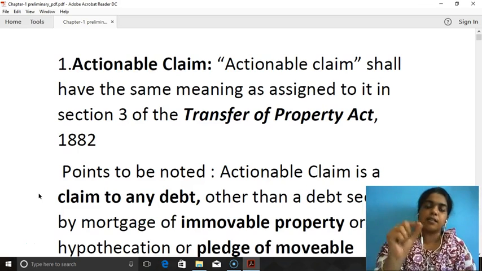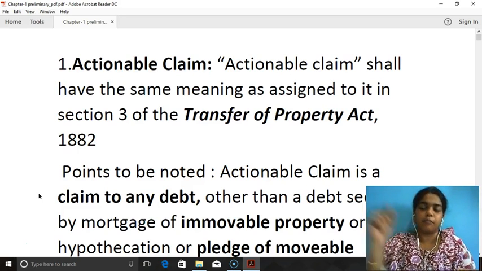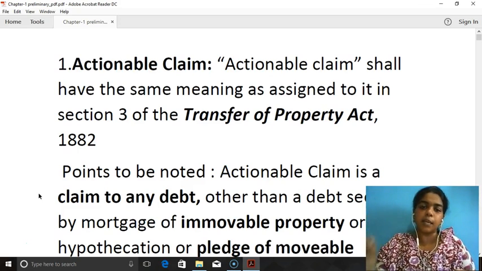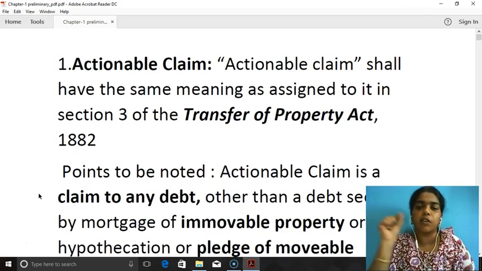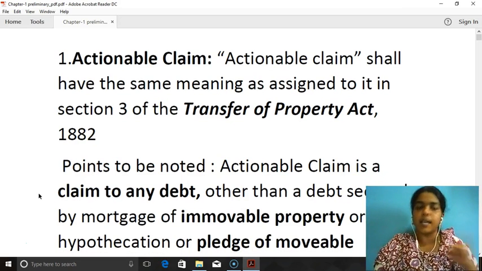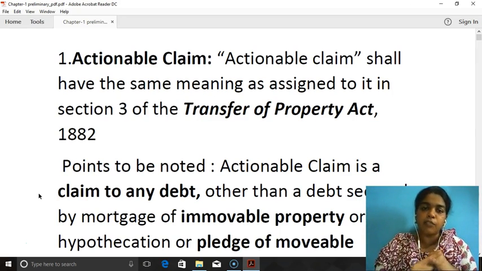The first is actionable claim. Actionable claim shall have the same meaning as assigned to it in section 3 of the Transfer of Property Act, 1882. So the first point is, actionable claim is not as such defined in GST, but it is assigned the meaning from the Transfer of Property Act.